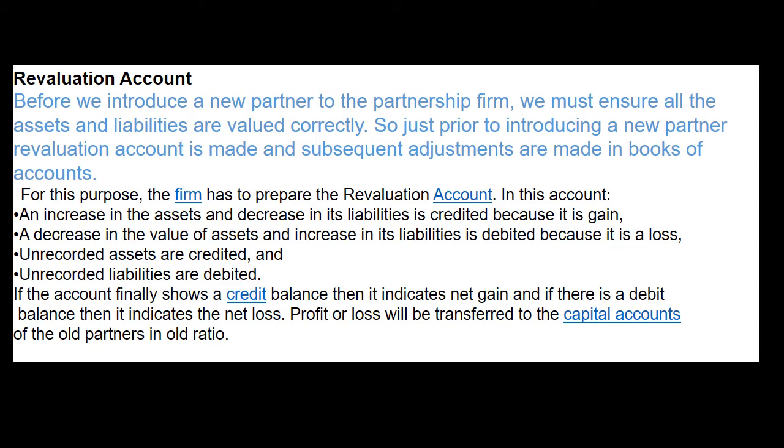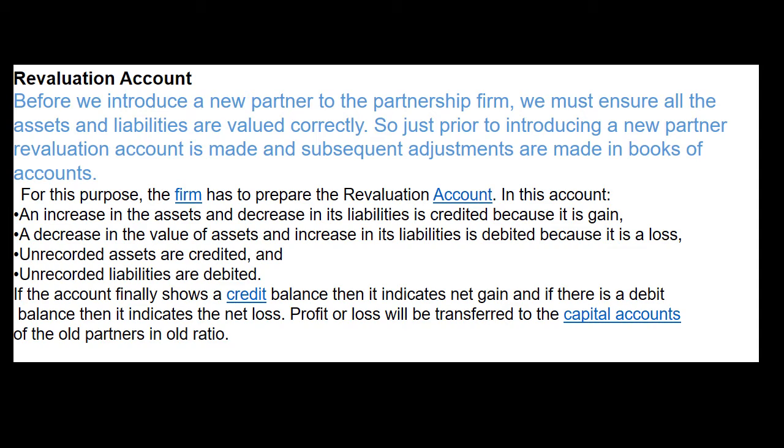That's why we will represent it on the debit side of the revaluation account. Third, when unrecorded assets are credited, it means there is an increase in the value of an asset. It will create a gain for the firm, and we will record it on the credit side of revaluation account. Similarly, whenever an unrecorded liability arises, it must be shown on the debit side of revaluation account.